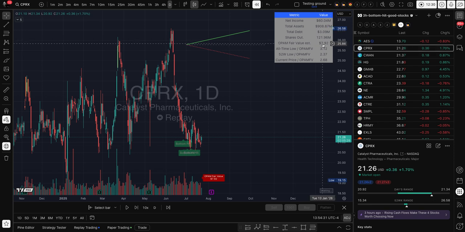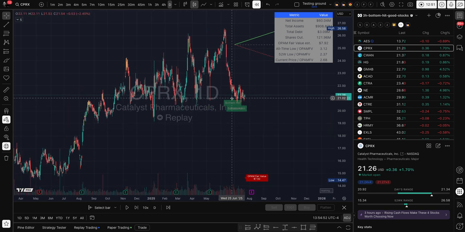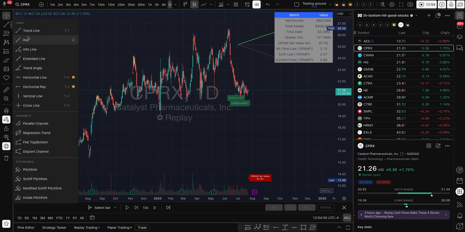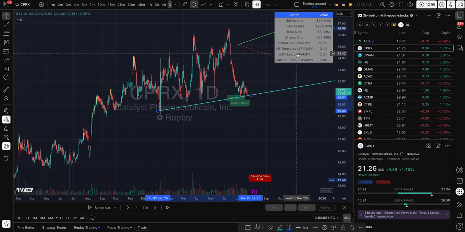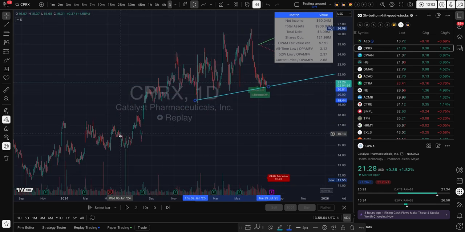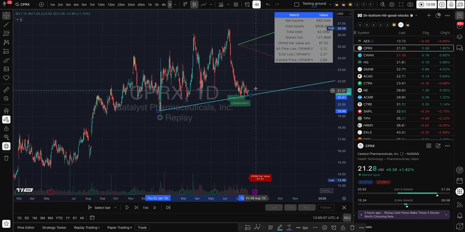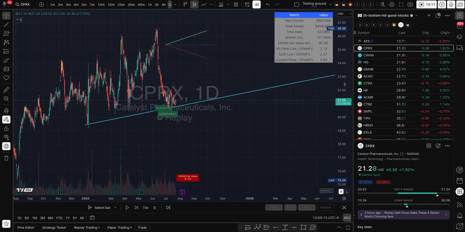The fair value of this one is $7.92. Right now it is trading, current trading ratio for fair value is 2.68, which is lower than all-time low, still a little bit higher than the 52 weeks low, but that means we can kind of create a line and figure out which is the 52 weeks low from this list, this area, and then see if it is touching again and again that area. It's kind of a good indicator that it is a good time to buy this stock.